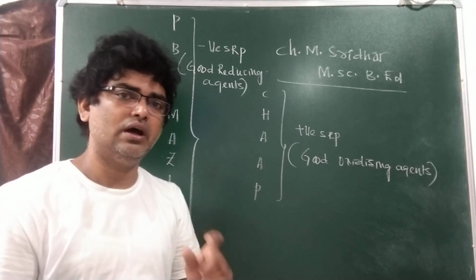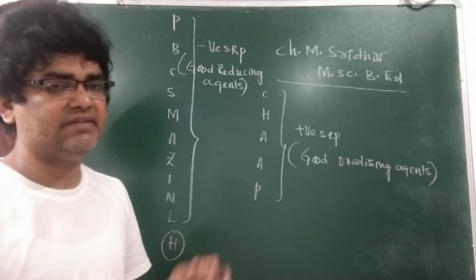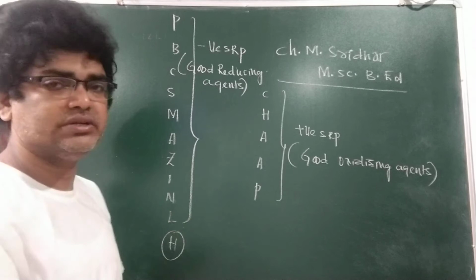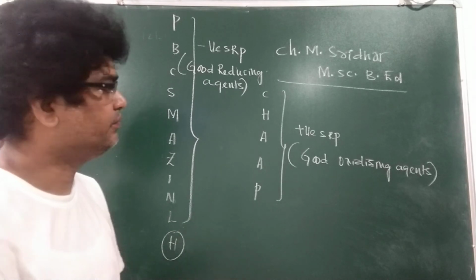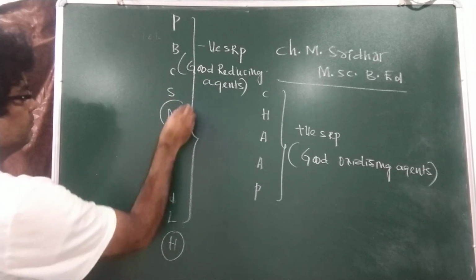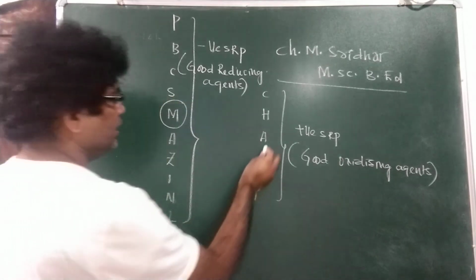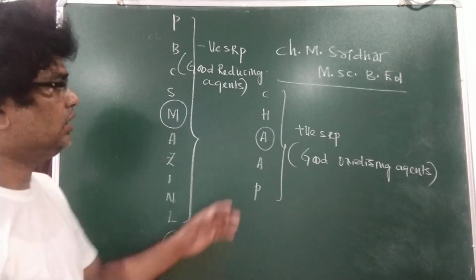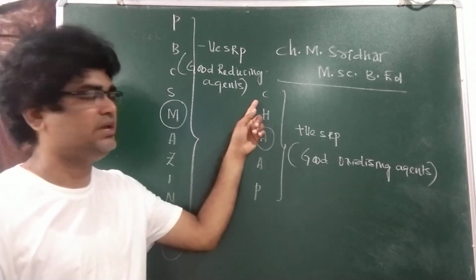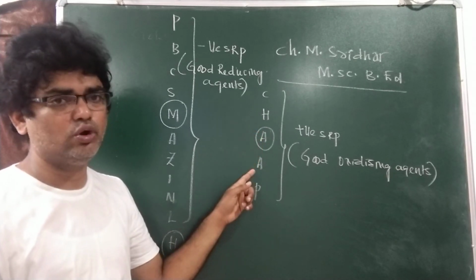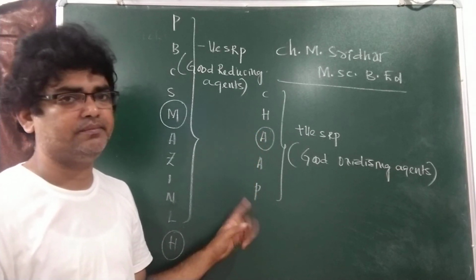Right? And one more advantage of this electrochemical series, you can take up any two combinations and develop a cell. Suppose I take magnesium and I take these. Let me introduce these metals. C for copper, H for mercury, A for silver, another A for gold and P for platinum.